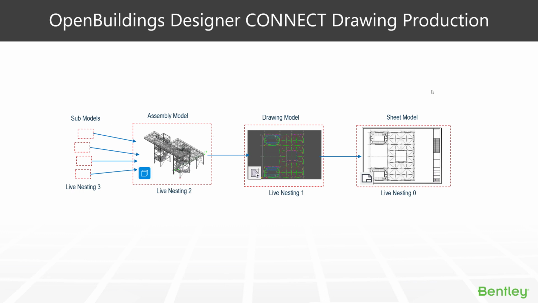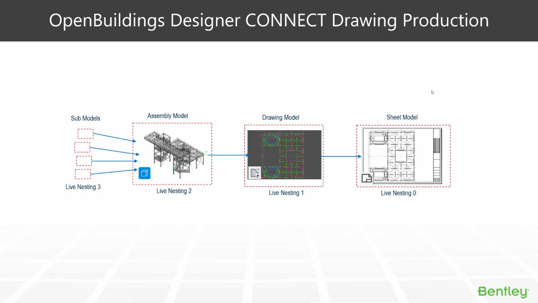So where does the drawing model fit in our overall workflow? Well, here's an example of what you may do with your models and drawing setups. You may have your different sub-models, which would be different parts of your design model. They reference together to an assembly 3D model, and from within that assembly 3D model, or your container 3D model, people have different names for it, you can use your callouts to cut your drawings, and those create views which are then referenced to the drawing model, which we can see there has the grey background.